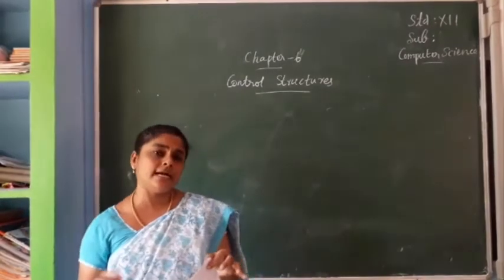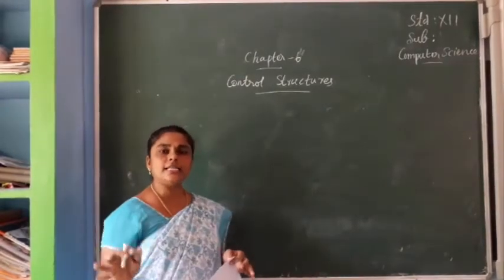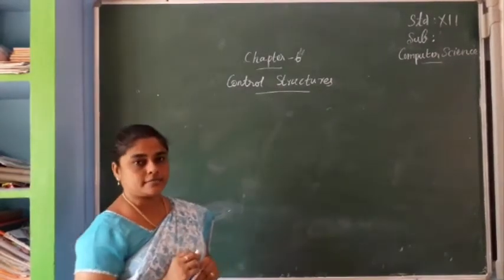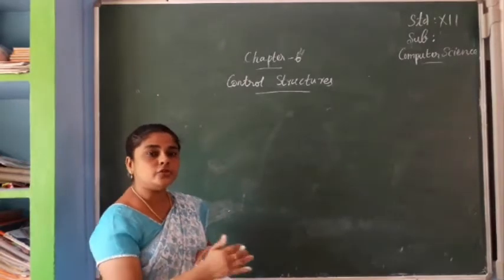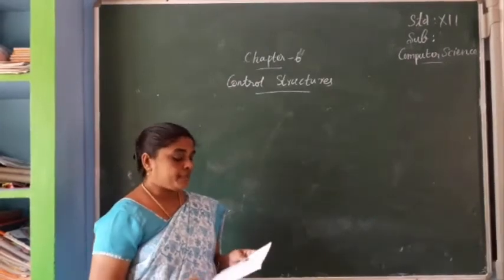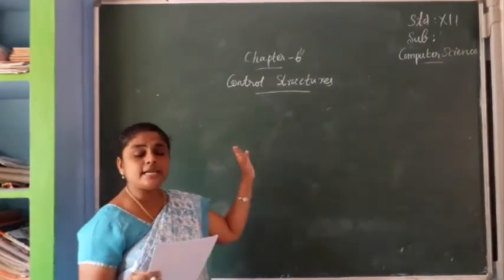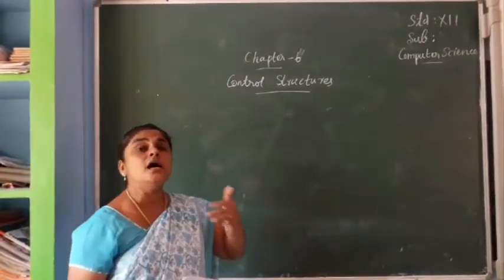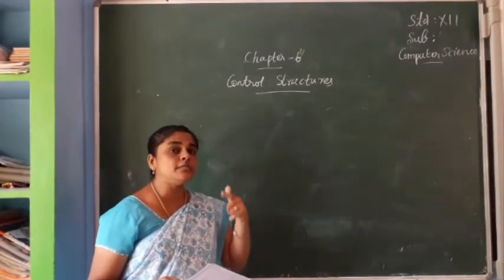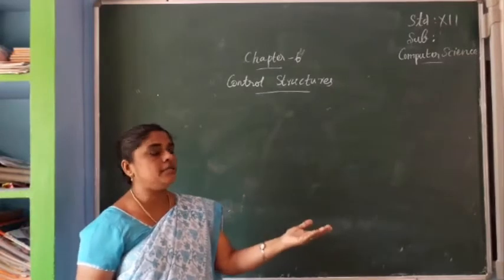See, programs may contain a set of statements. When you go through the program, each and every line will have some set of statements. These statements are executable statements. That way we write a program and execute it. Now these statements are executed sequentially. Sequentially, as I told in the last lesson, means it will execute the statements one after another. After completing one statement, the next statement will be executed.